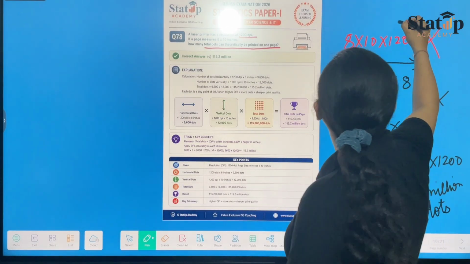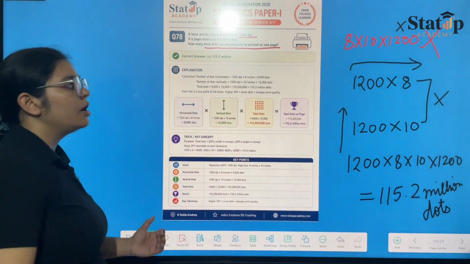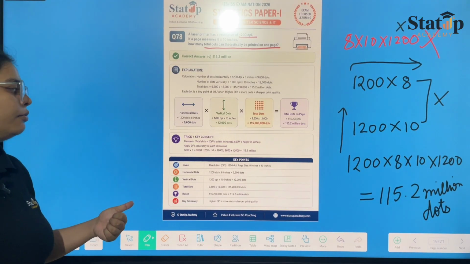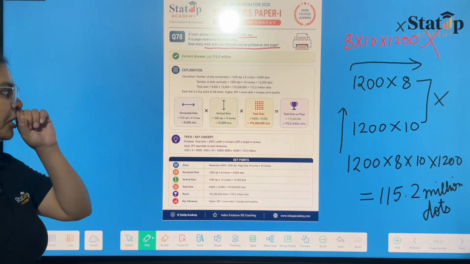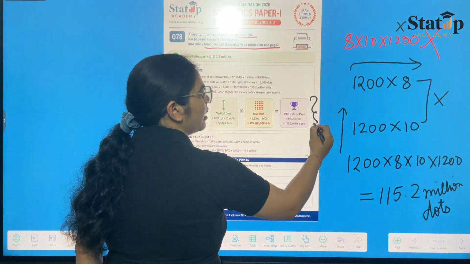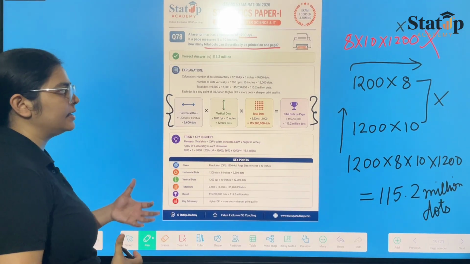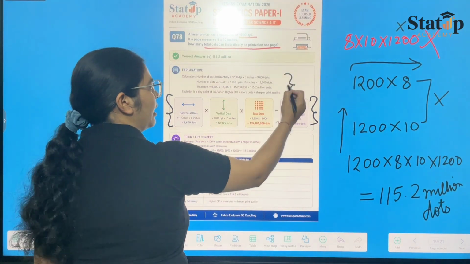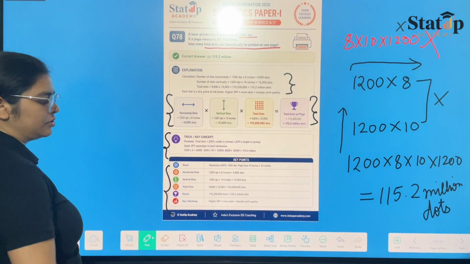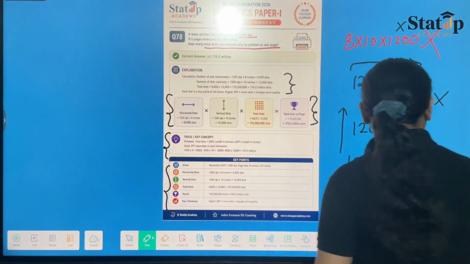People would have multiplied 1200 only once, and this would have gone wrong, because 1200 should have been multiplied both vertically and horizontally. Then only you would have got the correct answer. So here we have given the complete explanation to you in pictorial form as well, so you can see it, and it is very easy. Even in numerical form we have given it, and we have also given the tricks and key points regarding the question, so that if it comes in the next examination you would be ready.